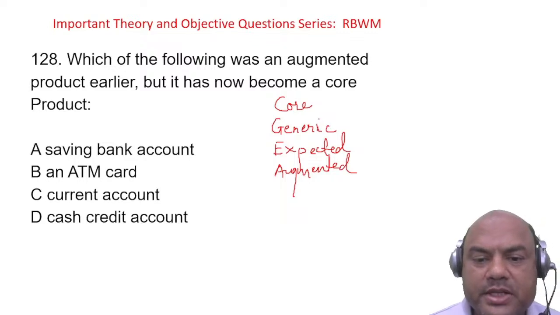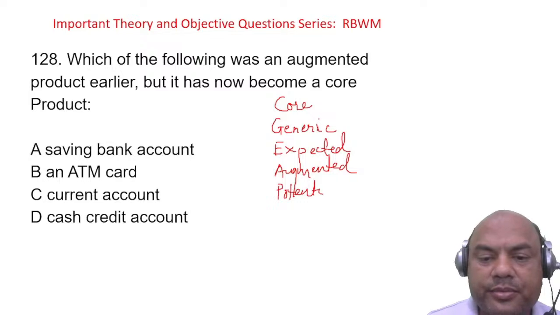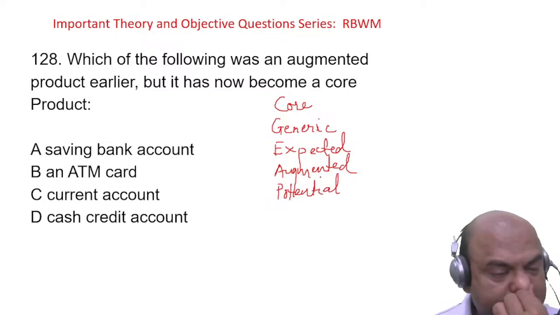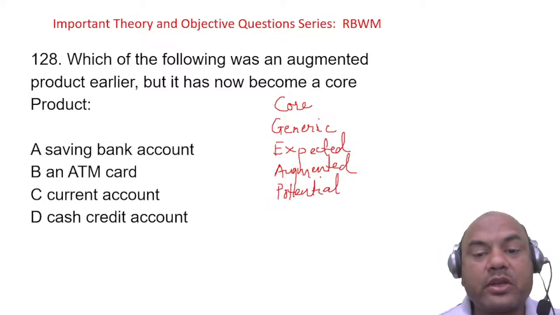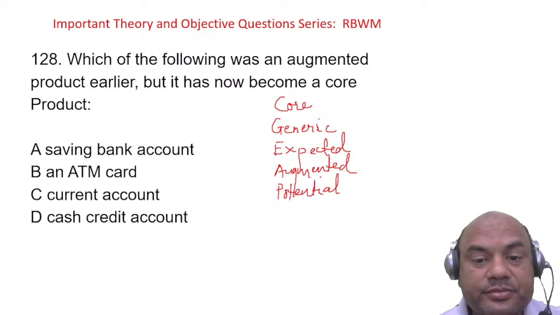And the last one is potential. So these are the 5 levels of products. Now, which of the following was an augmented product? Augmented means some very surprising or very interesting product.